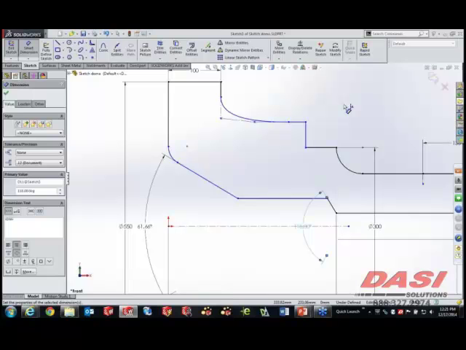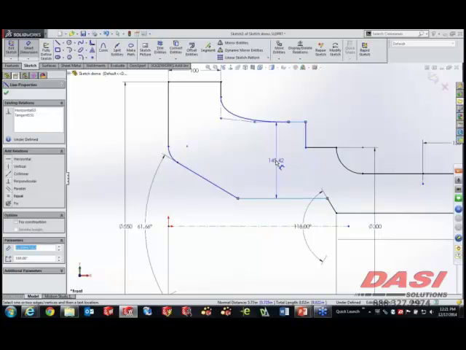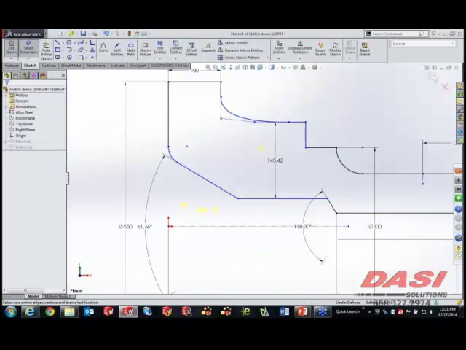Now even though that persistency is on my cursor, if it's not what I want for the next dimension, it doesn't fight me. I have the ability to go ahead and select an entity, which will then put the dimension to the center line. But if I just want it to go to another piece of geometry, all I have to do is select that geometry and it will let go of the persistent selection of the center line as it was. Simply add the dimension, and now we're just dealing with the basic linear dimension.